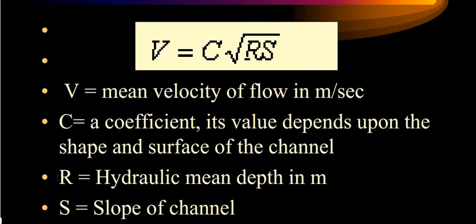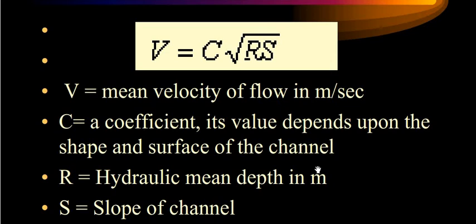Now I am focusing on R, the hydraulic mean depth. It is the ratio of wetted area by the wetted perimeter. You have to understand for which condition you are designing the sewer, whether the half full condition or the 3/4 full condition.